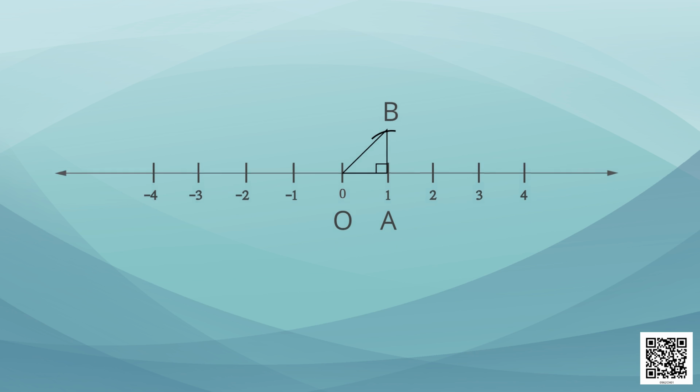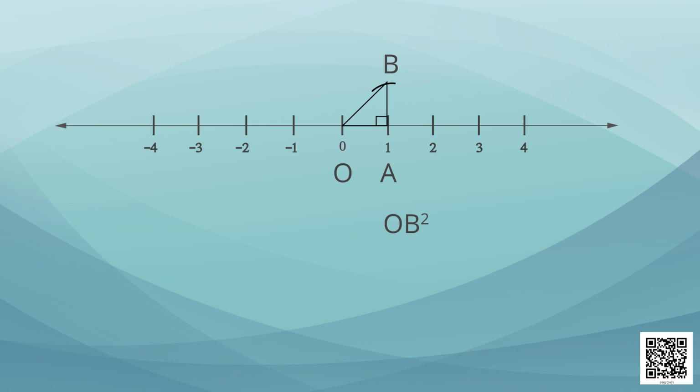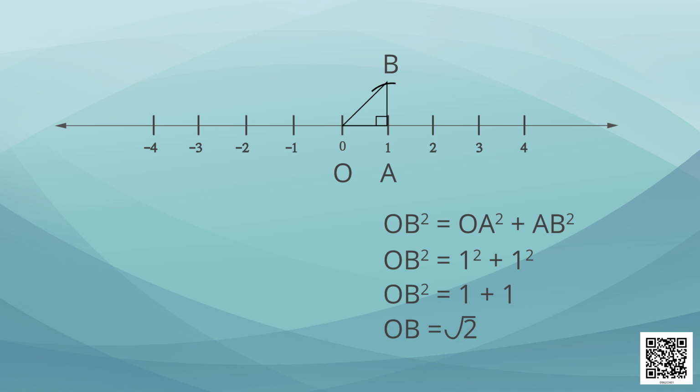Thus, according to the Pythagoras theorem, OB square will be equal to OA square plus AB square. Now, as OA equals 1 and AB is also equal to 1, thus OB square equals 1 square plus 1 square. Thus, OB square equals 1 plus 1, or we can say OB equals under root 2. So, from here we conclude that the length of OB is under root 2.